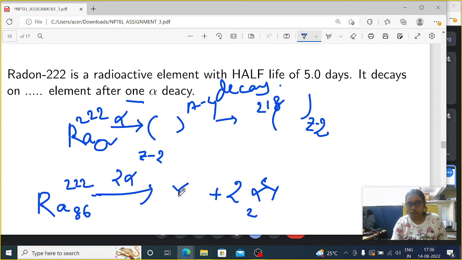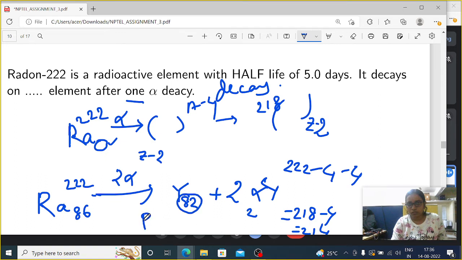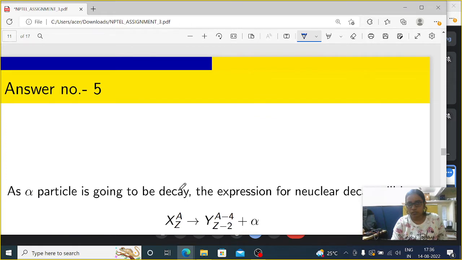It will be Y, 86 minus 4 minus 4, that means 82, and 222 minus 8, because 222 minus 4 minus 4, so that means 218 minus 4, 214. But what will be the value of Y here? Y has Z equals 82, which is nothing but lead. So lead 82 214. Fine. This is question number 5.